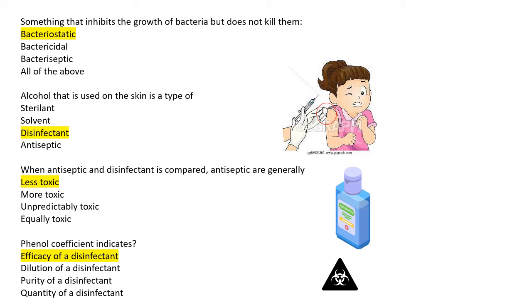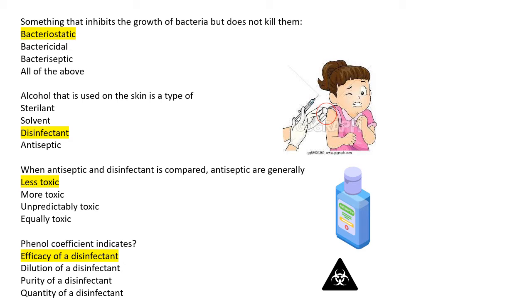The next is alcohol that is used on skin is a type of. Before giving a shot of antibiotic or any drug or even vaccines, most of the time you observe that the nurse uses a cotton swab with alcohol to disinfect your skin. So the alcohol acts as a disinfectant. When antiseptic and disinfectant are compared, antiseptics are generally what? Antiseptics are actually less toxic than disinfectants. So don't get confused, antiseptics are less toxic as compared to disinfectants.